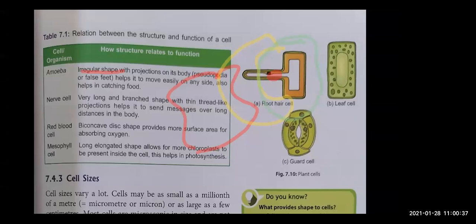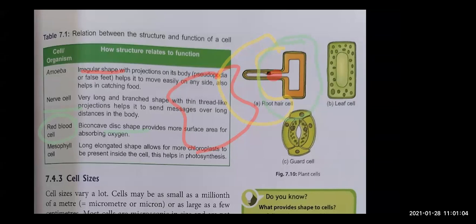Like nerve cells, they carry messages, right? So they have to send messages. They have to be very long and branched so that they can send the messages quickly over a long distance. Now children, red blood cells are of disc shape, plate shape. A plate has more area, because what is the work of red blood cells? They have to absorb oxygen, and as they are disc shaped, they will absorb more oxygen.